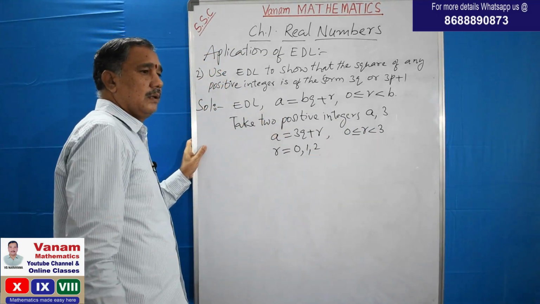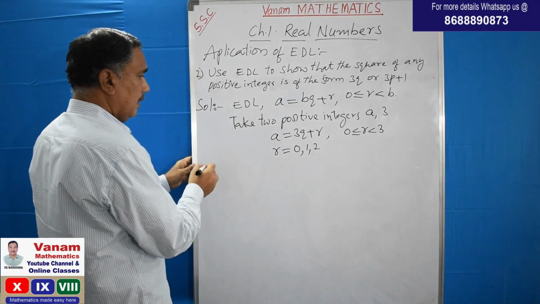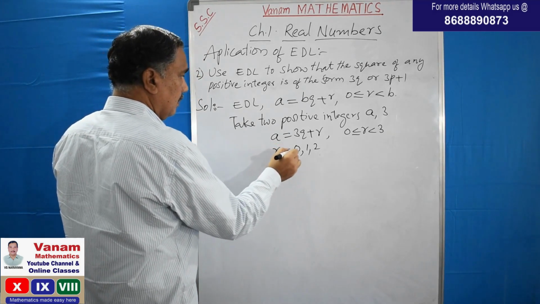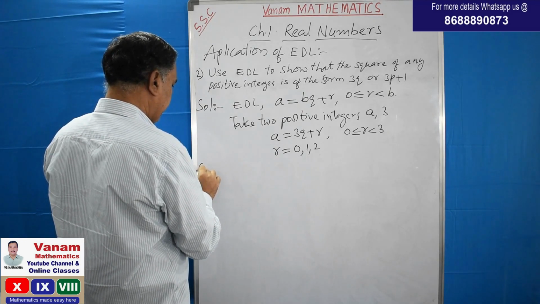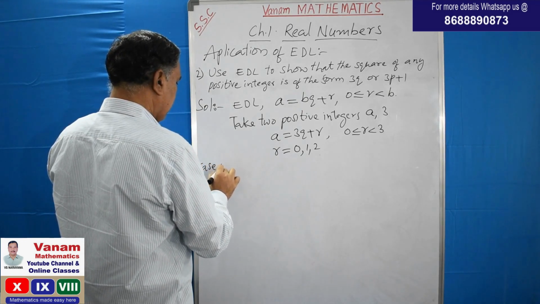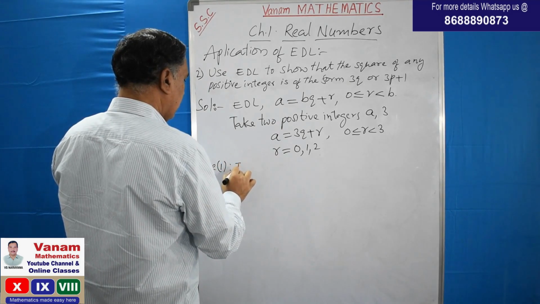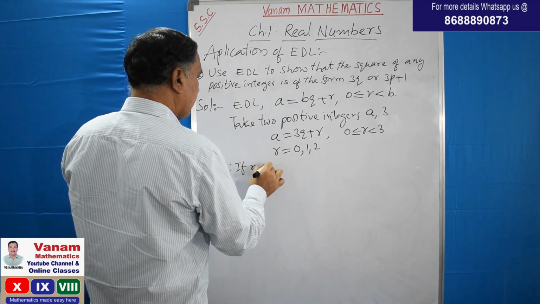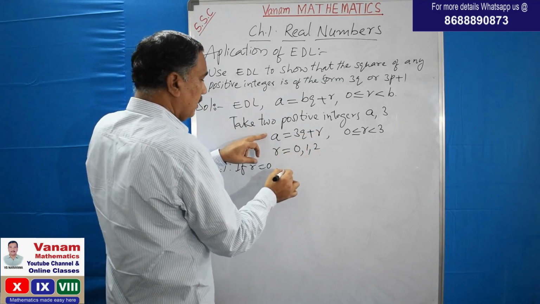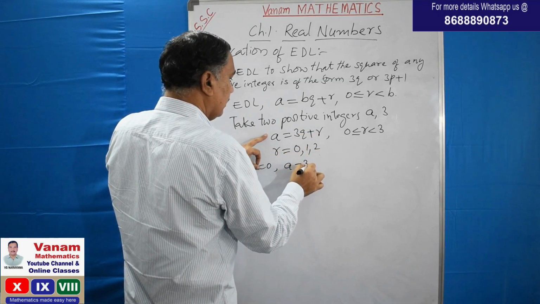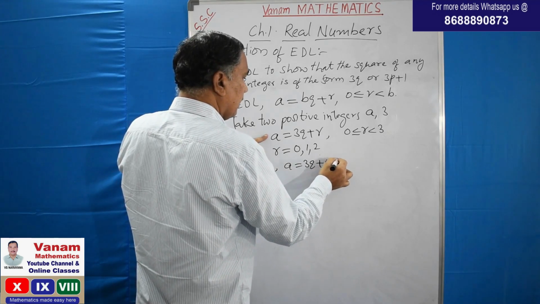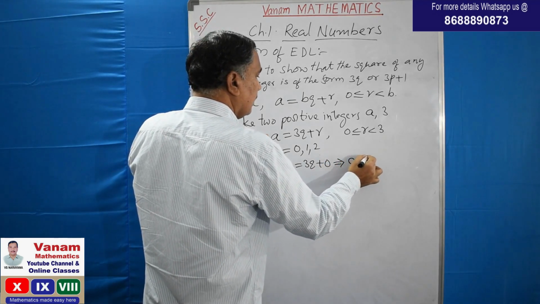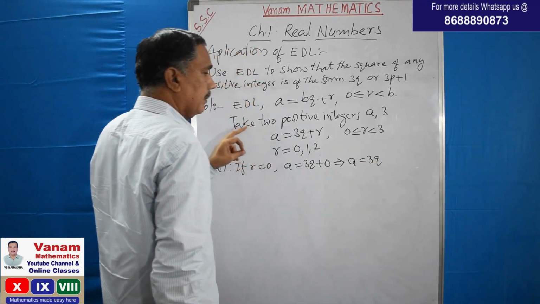Now look at the board. Case 1 I am checking. If r is equal to 0, what do you get here? a is equal to 3q plus 0. That implies a is equal to 3q.